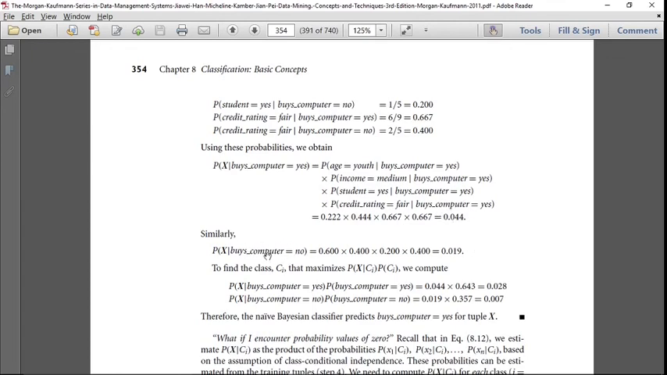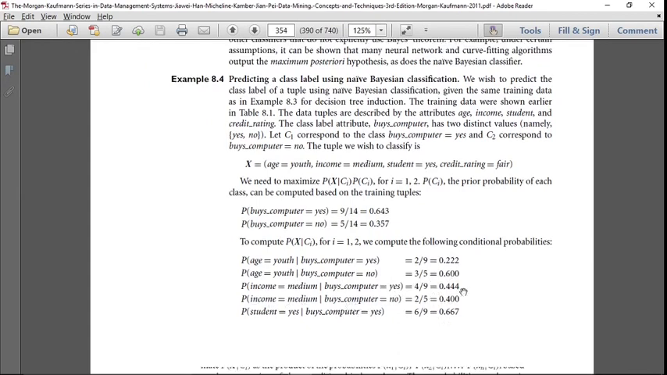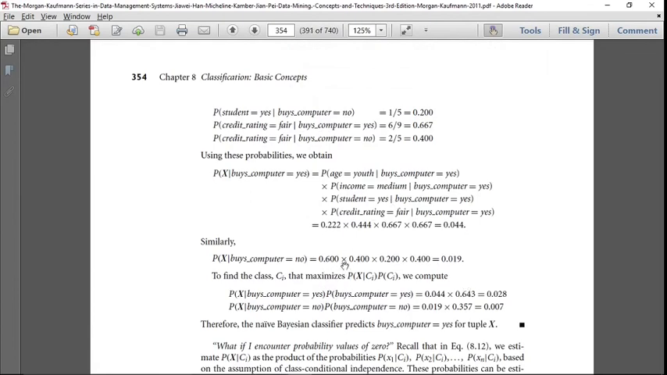And similarly for class no, you have to calculate this. No class means what? This first one is this one: age equal to youth, buys computer no, which is 0.60. Next no class is this one: income equal to medium, buys computer no, 0.40. Like that, if you multiply 0.60, 0.40, 0.20, this comes around this. So for buys computer yes, considering all attribute probabilities, it is coming around 0.04, and for buys computer no, the unknown customer probability is coming around 0.09.